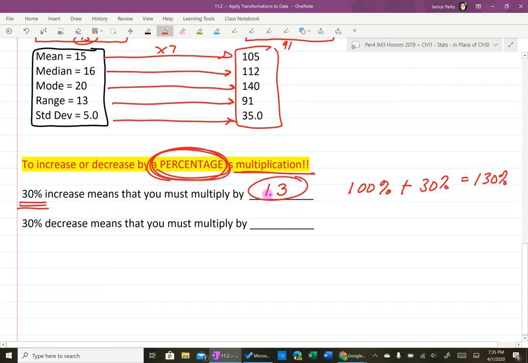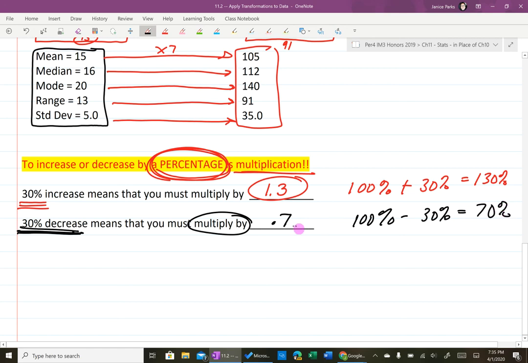So it's multiplying by 1.3. And if it was a 30% decrease in a price, then it's not subtraction, but you would multiply by 0.7 because you're paying 70% of a price, or it's 100% minus 30%, which is 70%. Okay, so that would be the multiplier, like in these numbers.